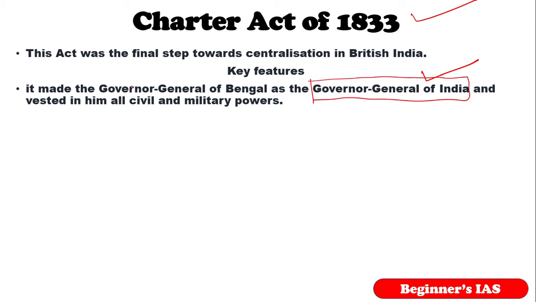Okay, the Governor General of Bengal into the Governor General of India. And also he vested him the powers called civil and military powers. And also note that it was the first time the government of India had authority over the entire territorial area possessed by the British India. And also Lord Wendim.